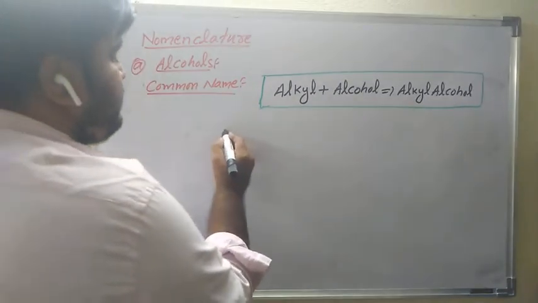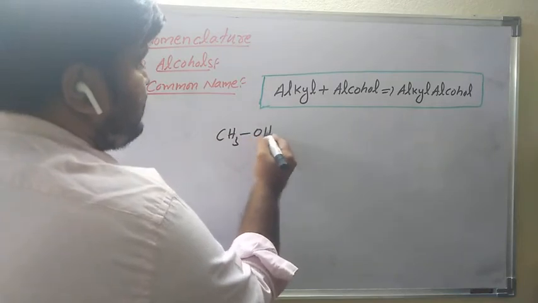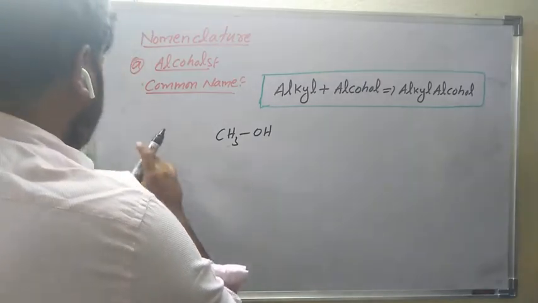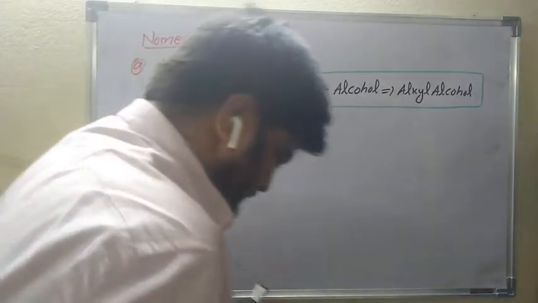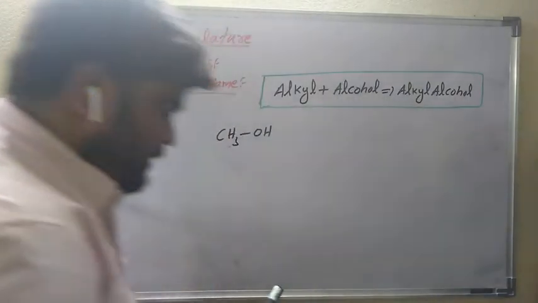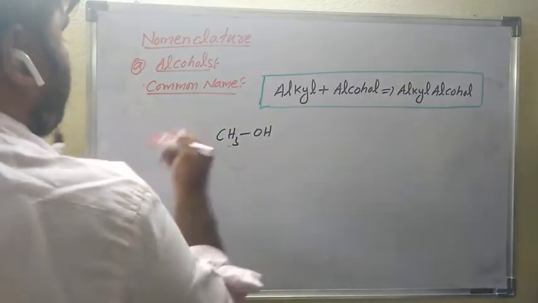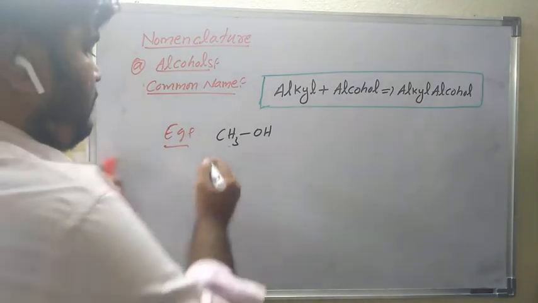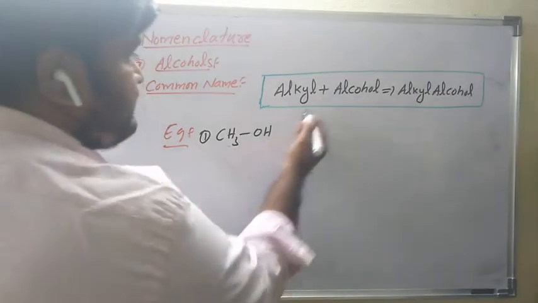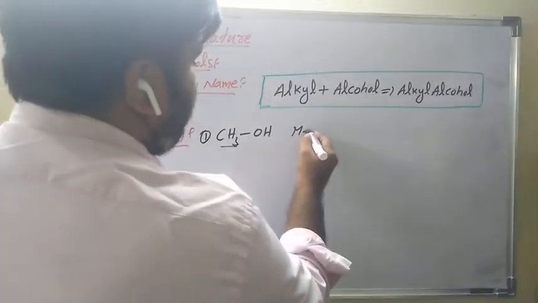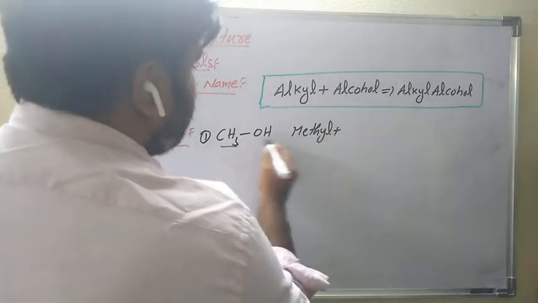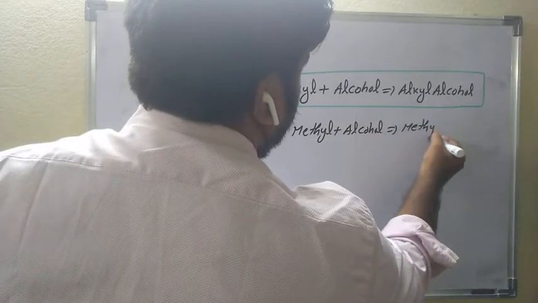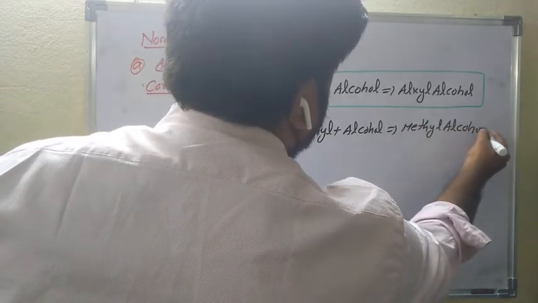For example, take CH3OH. This is an alcohol. Which alkyl group is this? Methyl. So you can write methyl plus alcohol, that is methyl alcohol. Methyl alcohol is the common name.